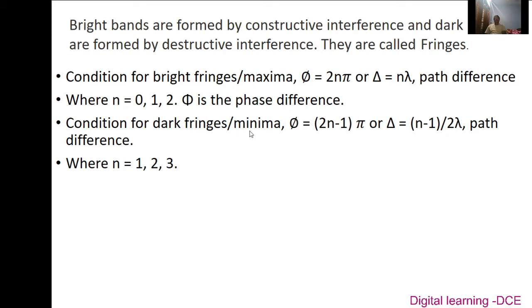When two or more waves propagate through the medium, they meet in such a way that the path difference between the waves is a half integral multiple of lambda, or the phase difference is an odd integral multiple of pi. In that case, we get dark fringes.